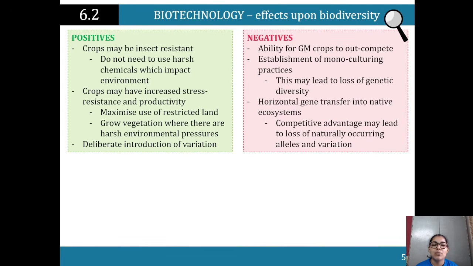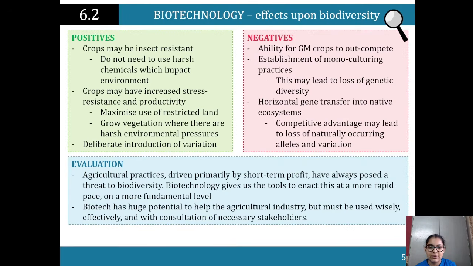So ability for GM crops to outcompete, establishment of monoculturing practices. So that's an example where I was talking about Cavendish bananas, where we've just got that one specific type that's going to affect the biodiversity of the species. Horizontal gene transfer into native ecosystems, and competitive advantage may lead to loss of naturally occurring alleles and variation. Evaluations of agricultural practices driven primarily by short-term profit have always posed a threat to biodiversity, and biotechnology gives us tools to enact this at a more rapid pace on a more fundamental level.